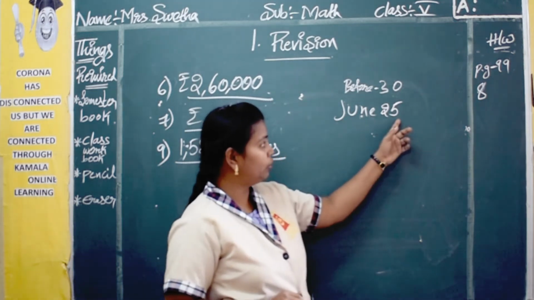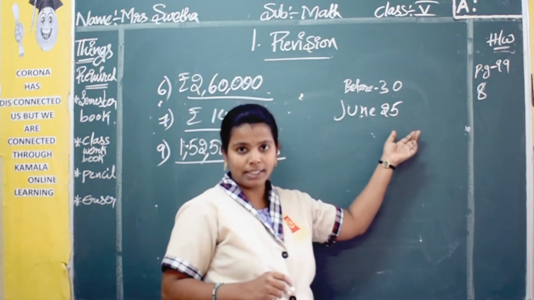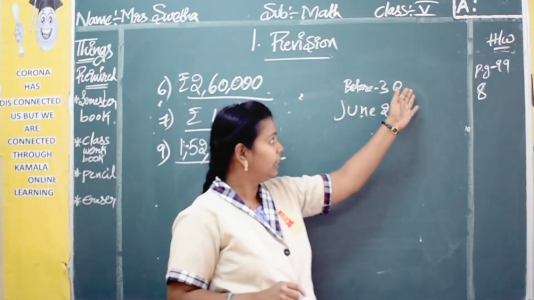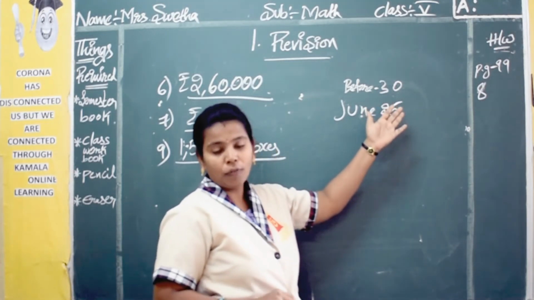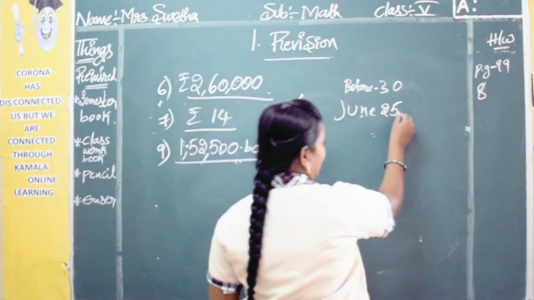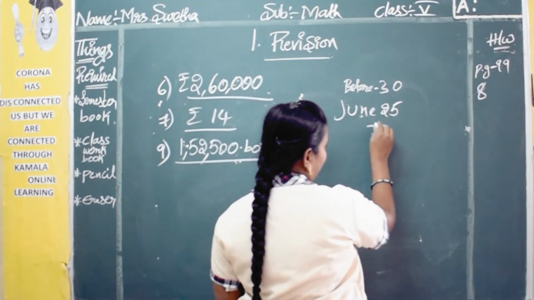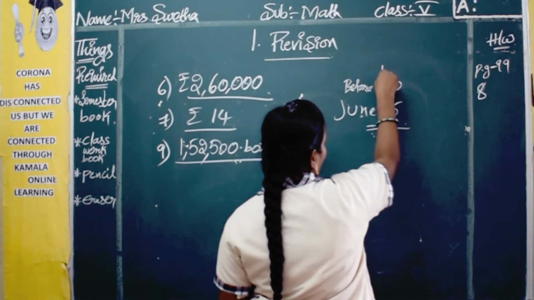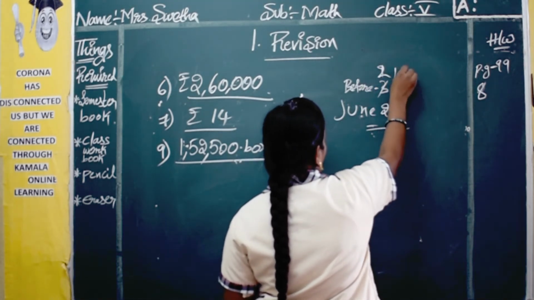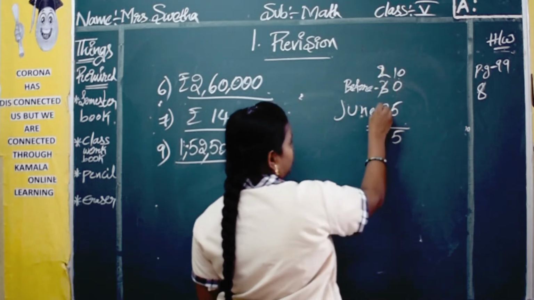So here in June, 25 days are there. 30 days before means, to make 30, how many numbers are left from this 25? So 25 days. To make 30, you can subtract: 30 minus 25, directly you can take, or you can do borrowing also. See, 2 minus 2, 0.